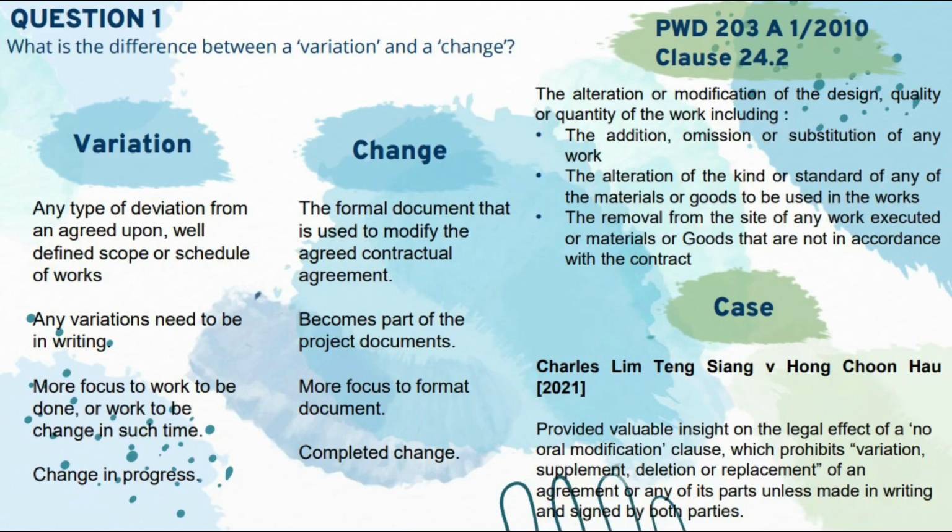The related case is Charles Lim Tang Xiang vs. Hong Chun Hao, 2021. It provided valuable insight on the legal effect of a no oral modification clause, which prohibits variation, supplement, deletion or replacement of an agreement or any of its parts unless made in writing and signed by both parties. It means that any variation that needs to be changed should be in writing and signed by both parties. Oral modification is not accepted at all.